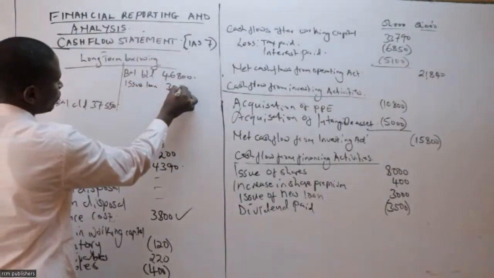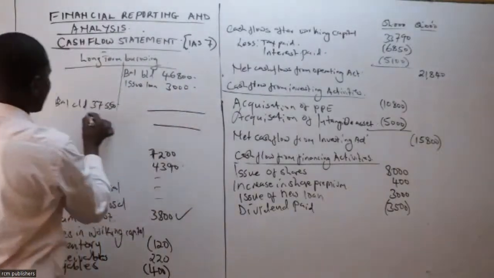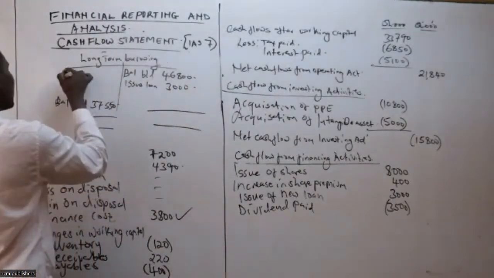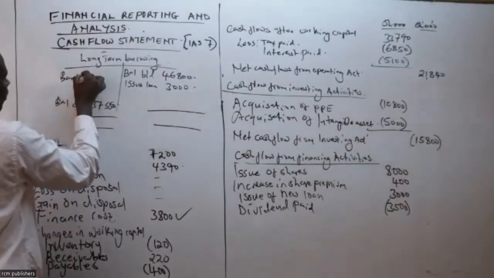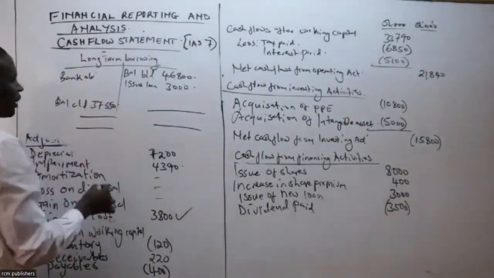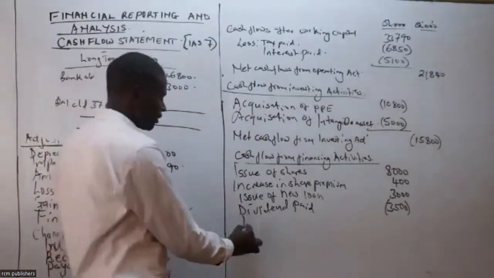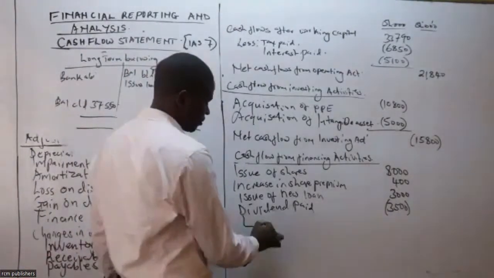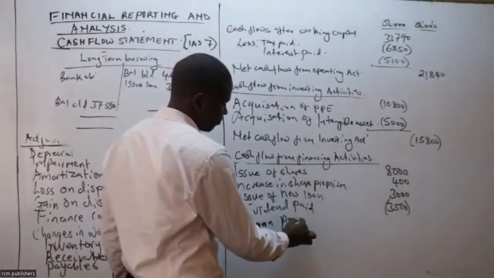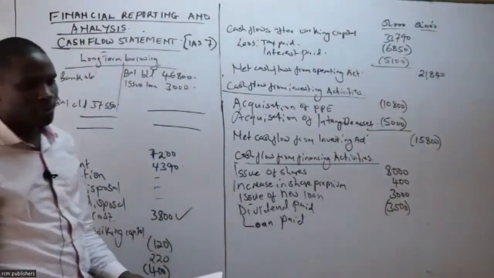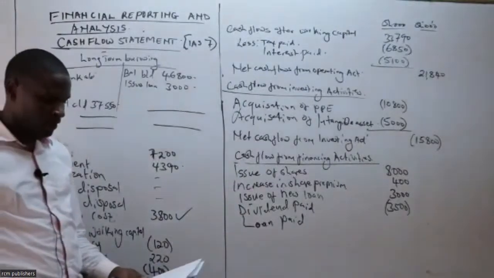So the issue of 3,000. The balancing figure, that means they paid loan, in the bank account. How much loan did they pay? Give me the balancing figure so we see what they paid. So, loan paid. Give me the figure there.